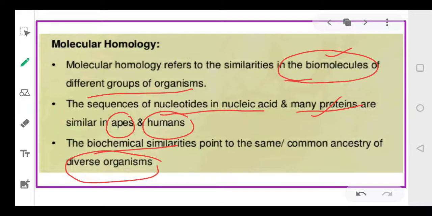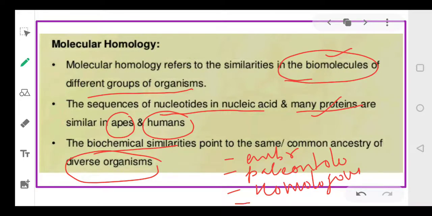So far we have talked about the embryological evidence, isn't it, students? First we talked about embryological evidence, then paleontological evidence. Then we talked about homology, homologous organs, then analogous organs, then molecular homology, isn't it? So far we have talked about the 5 things that provide the evidence for evolution.